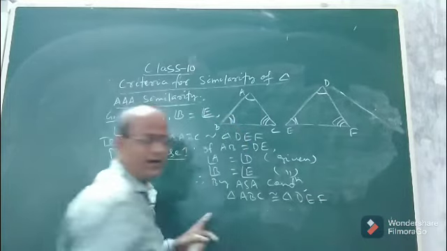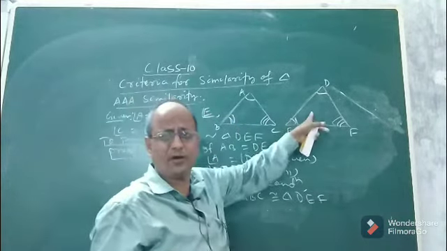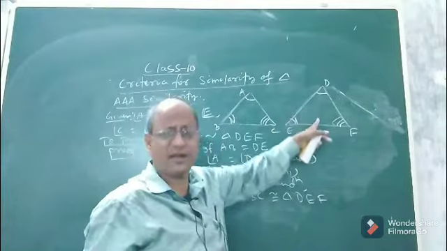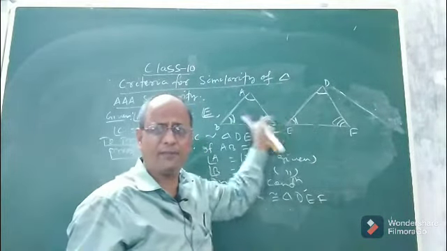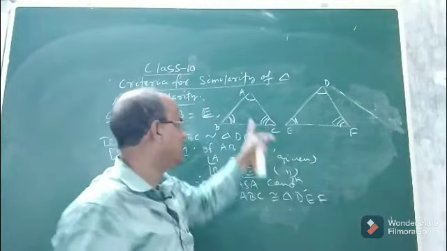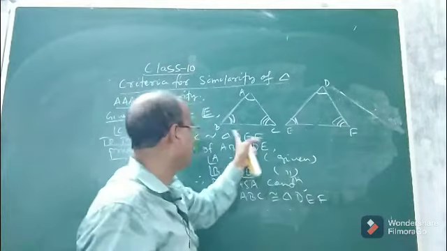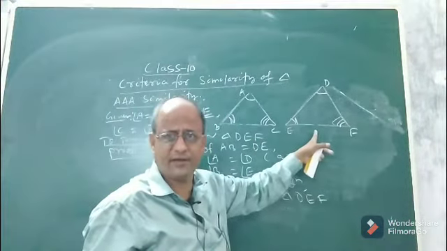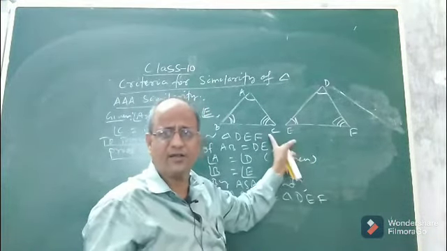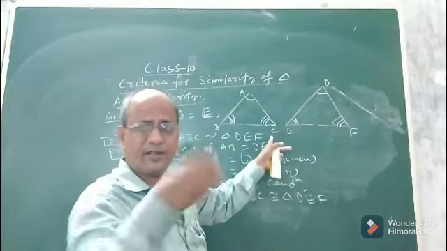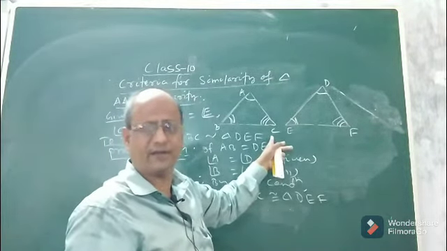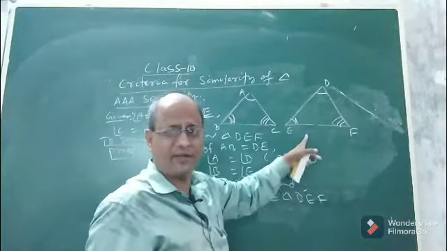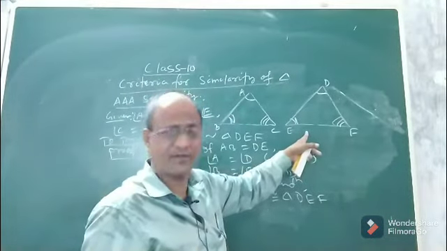Now see children, what will happen? By taking AB equal to DE, we saw that this triangle and this triangle are congruent. So if these two triangles are congruent, BC and EF will be equal by CPCT, because they are the corresponding sides. When two triangles are congruent, their corresponding parts are equal. And clearly BC and EF are corresponding sides.